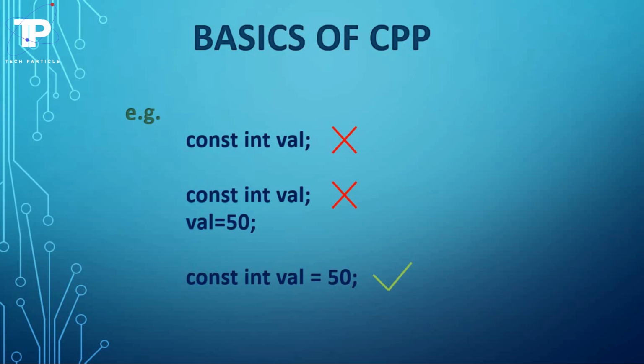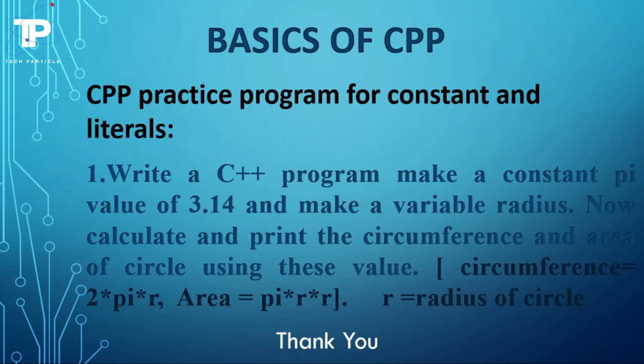Now we will see a programming exercise question. In this, you have to write a C++ program to make a constant pi. You can use either method, using a preprocessor directive or using the const keyword, and the value of pi is 3.4. You have to make a normal variable, radius, and assign a value to the radius. You have to calculate and print the circumference and area of the circle. Circumference is equal to 2 pi r and area is equal to pi r square, where r is the radius.